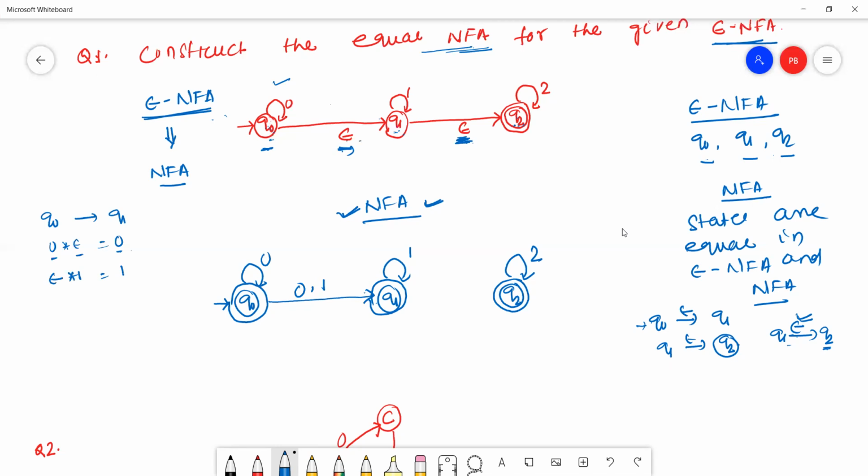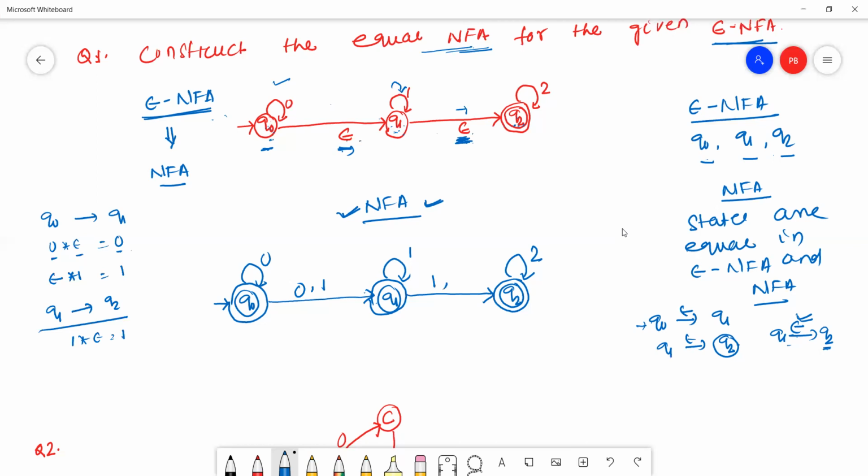Now we have to check from Q1 to Q2. This is 1 and then epsilon, a transition from Q1 to Q2. 1 into epsilon equals 1, so this is one transition.